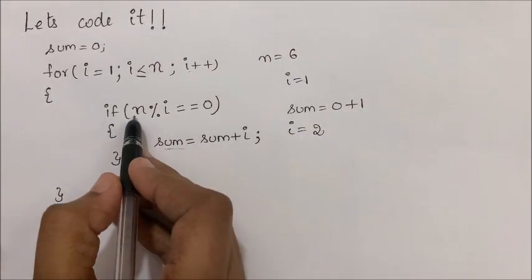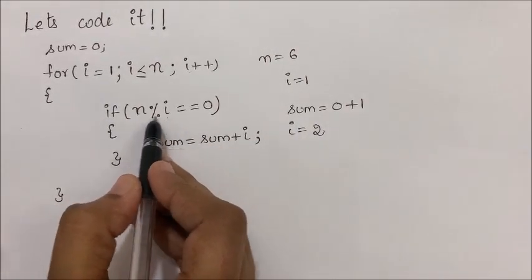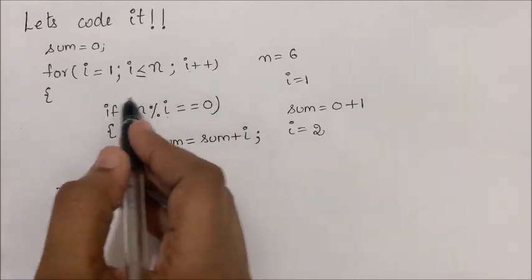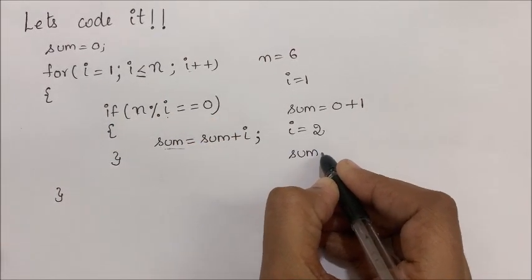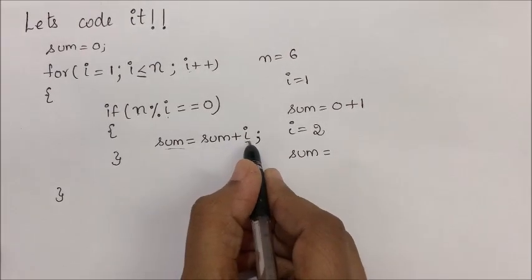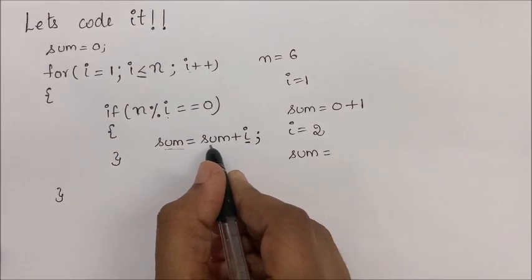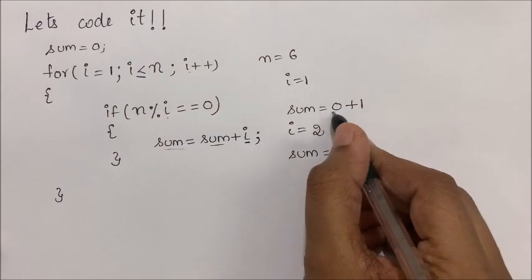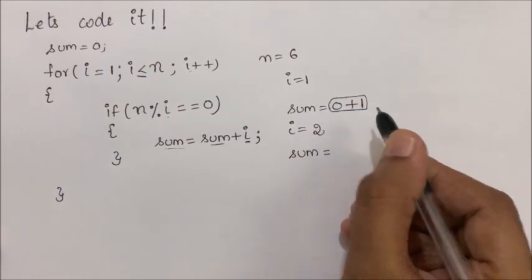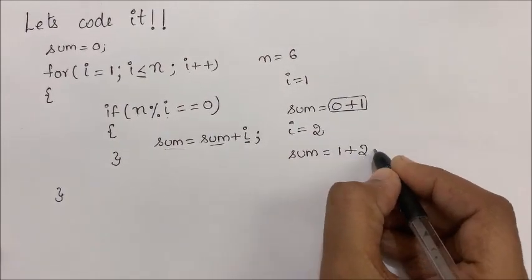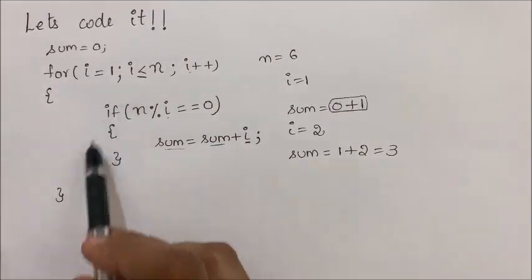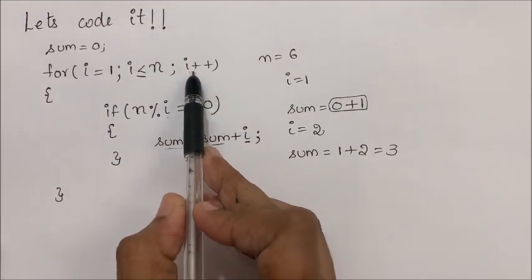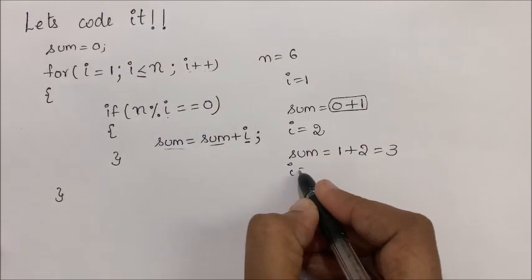Now 6 modulus 2. 6 modulus 2 double equal to 0 means 2 is a factor because 6 is divisible by 2. So we will add that particular number to the previous result sum. What is the previous value of sum here? 1. So 1 plus 2, 3. Now again it will iterate through the loop and i will be incremented. Now i will be 3.